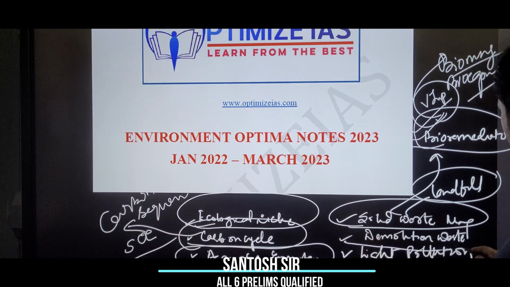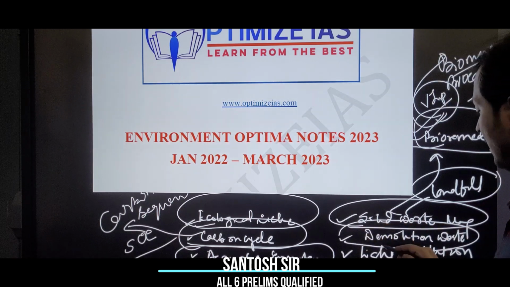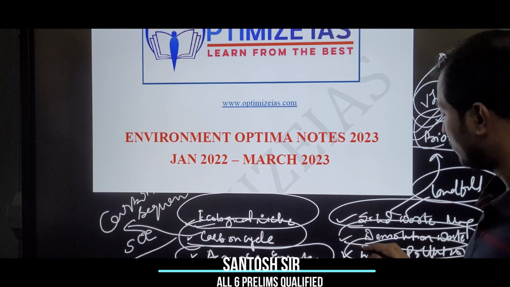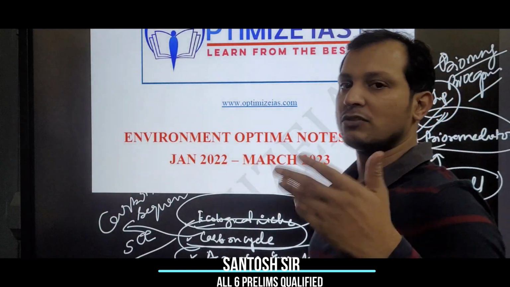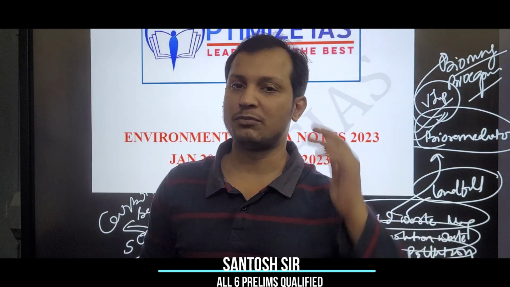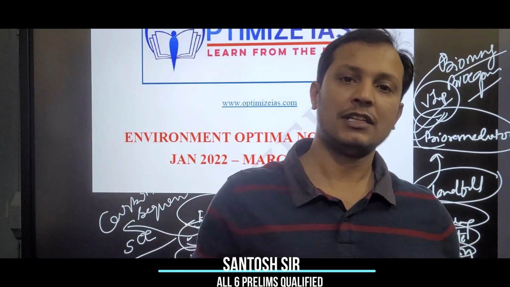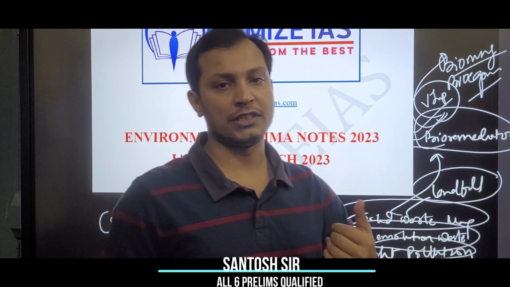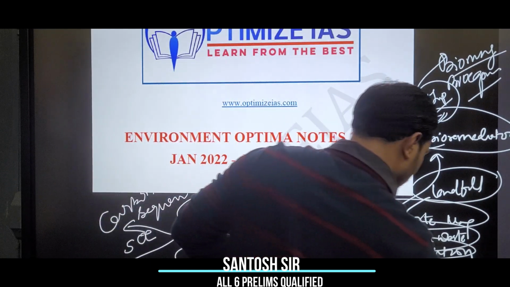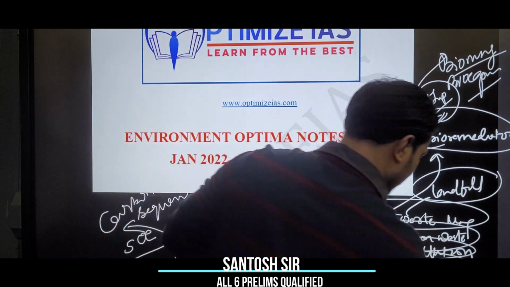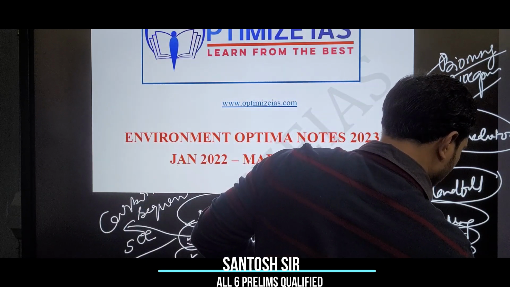Then guys, demolition waste was in news. Light pollution was in news. Light pollution is a new addition. Traditional sources do not cover light pollution because it was not that important in the past, but light pollution is becoming very important in the present time. So please prepare light pollution. Then noise pollution is also very important, and plastic waste is also very important. I am hoping one question from plastic waste also this year.